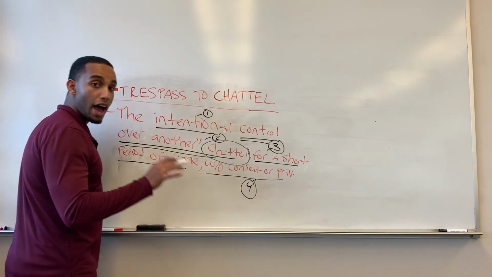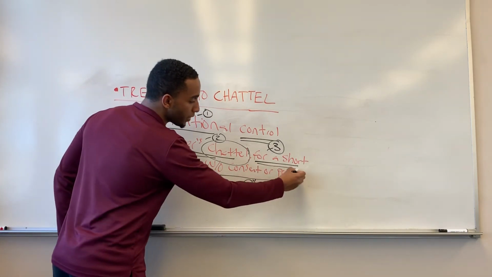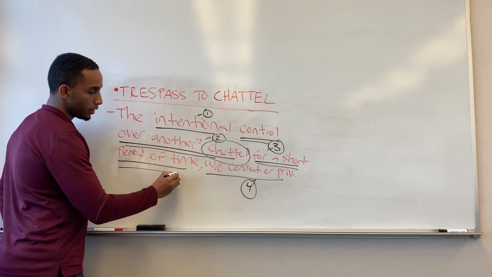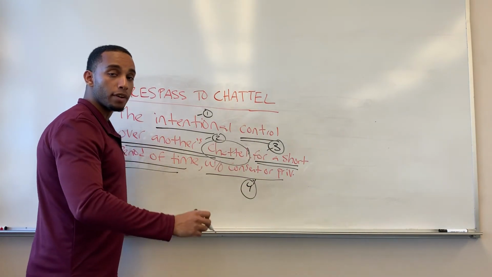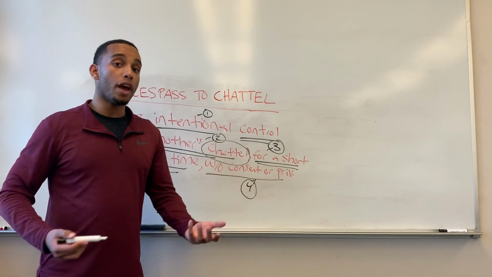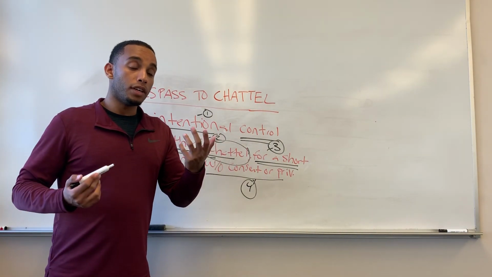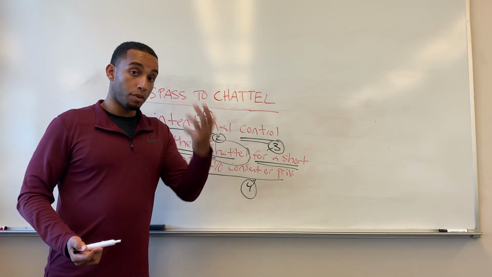And the defendant has that control over the plaintiff's property for a short period of time without the consent or privilege from the plaintiff. So basically, the defendant made a trespassory taking and carrying away of the plaintiff's property without his or her permission.